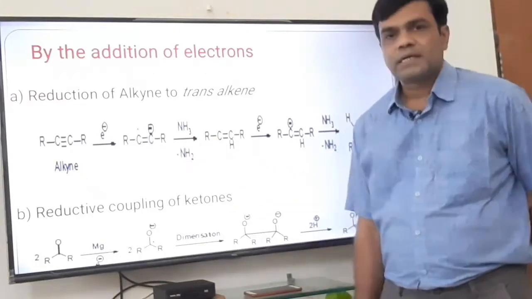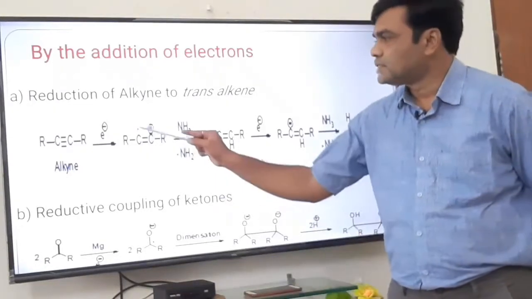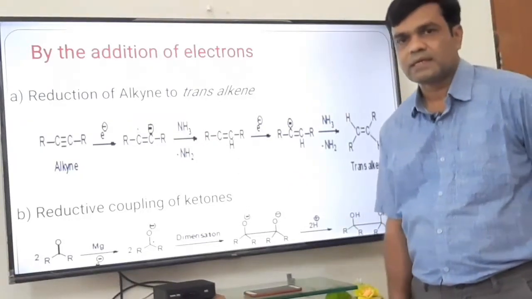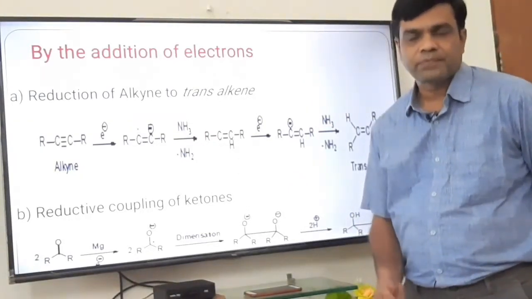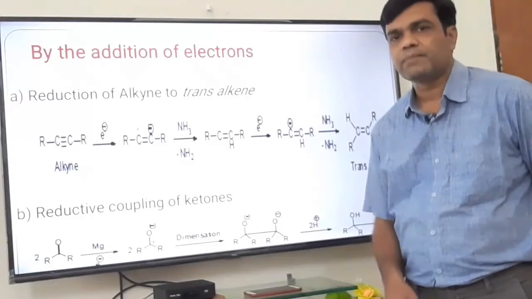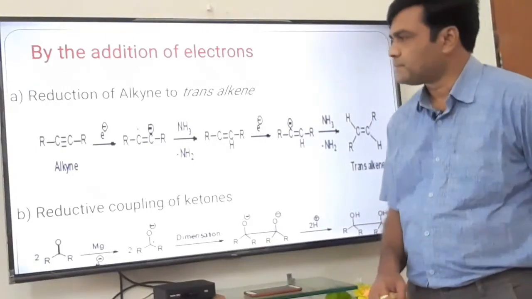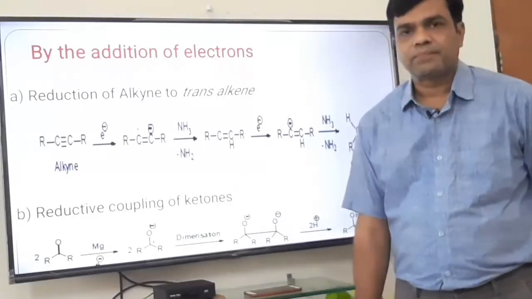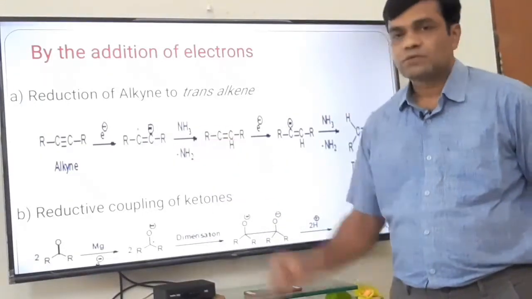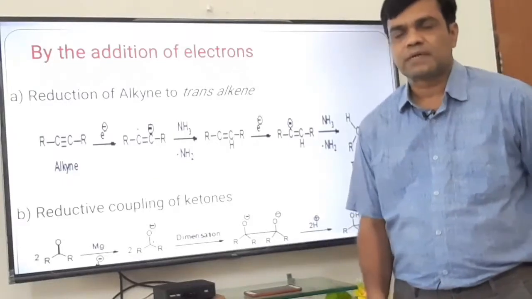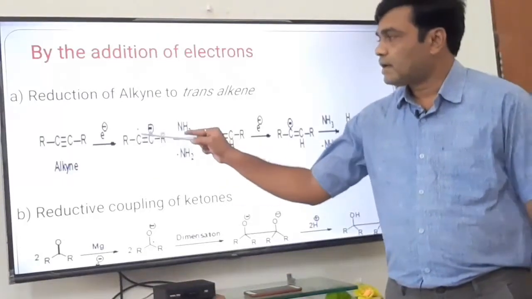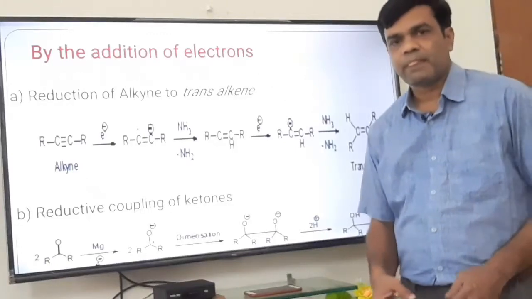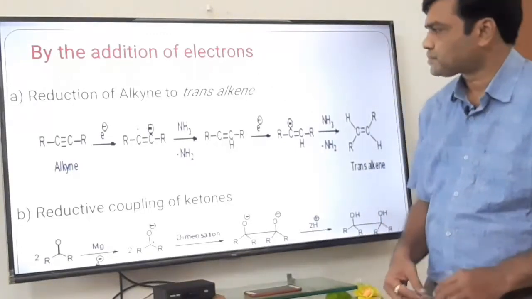Three bonds are there, so 3 times 2 is 6, plus this one electron, that is a free radical, so 7 electrons are there. The octet is not complete, so there is a deficiency of 1 electron, so it is an electron deficient species. So we get this radical anion. On one carbon there are 2 excess electrons, so it is a carbanion, and this carbon has the single electron, that is a free radical. So a radical anion is formed.